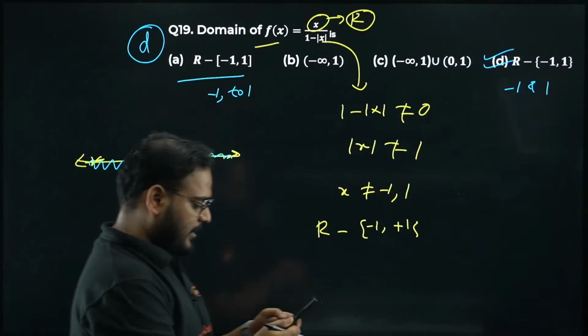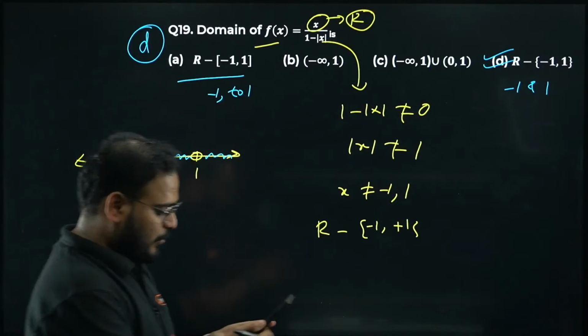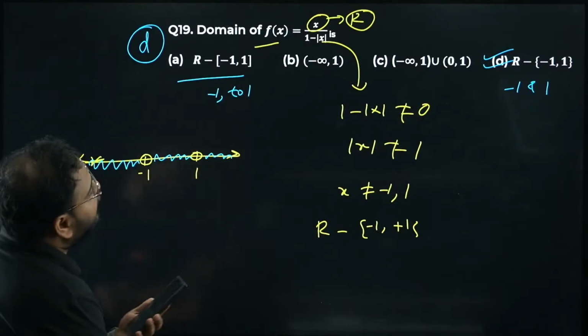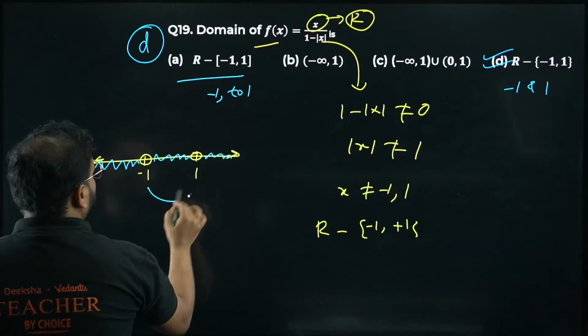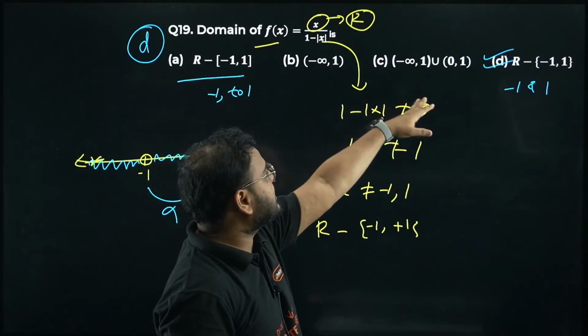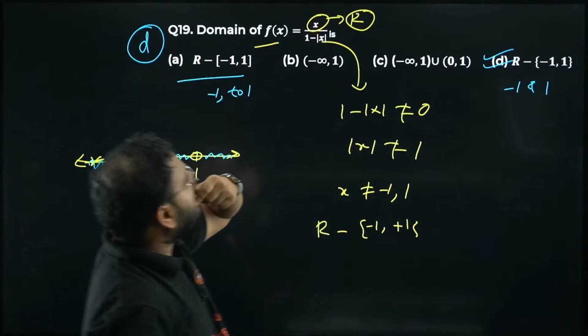So I can see now. Hello. Why not C? Why not C? Because you're removing all these numbers also. You're removing this part as well. Why are you removing this part? Why can't I take 0.5? Can I not take x as 0.5?